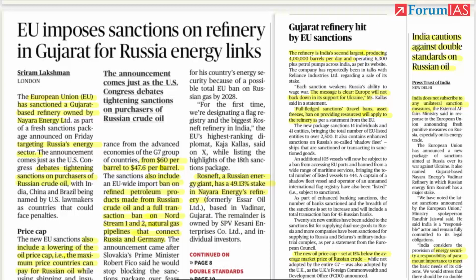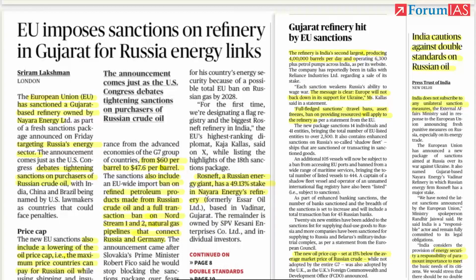There are various provisions under the sanction: full-fledged sanctions, bans on asset fees, and a ban on providing resources will apply to the refinery. There is not only this sanction, there is also a sanction on the price of Russian oil. Say, if I'm paying rupees 100 per liter to Russia for oil, I'm giving 100 rupees to Russia. The European Union lowered this price. The maximum price has been reduced from $60 per barrel to $47.6 per barrel. That is, first I should not buy oil. Even if I buy, it should not be more than $47.6 per barrel. So this is basically it.